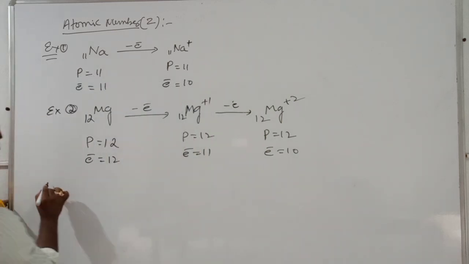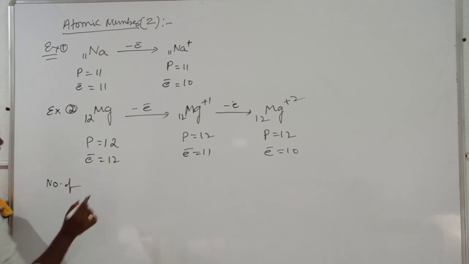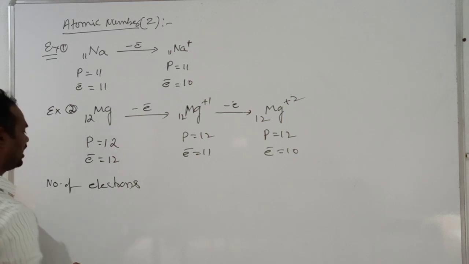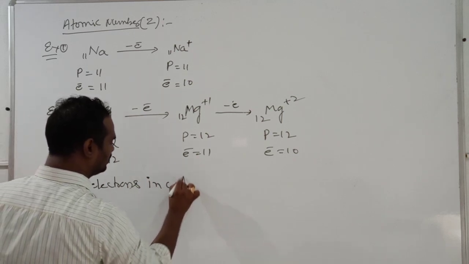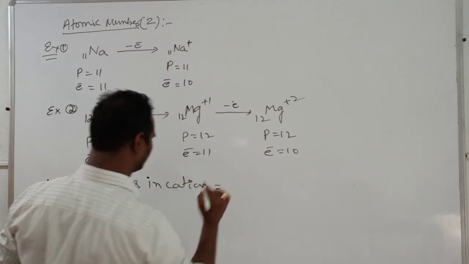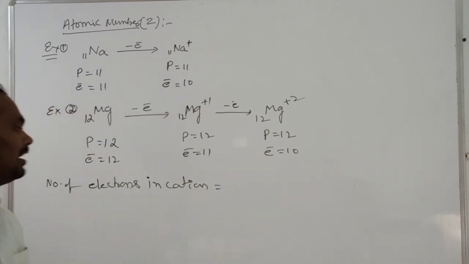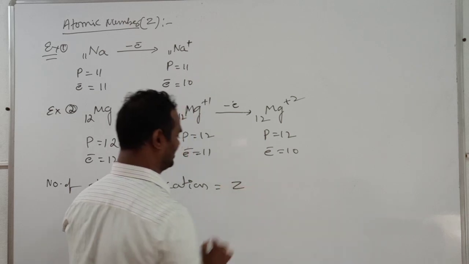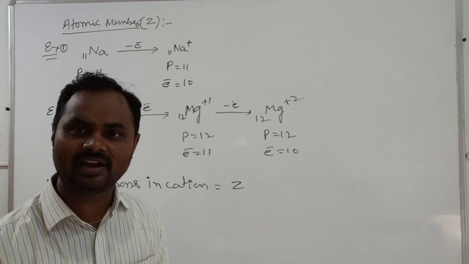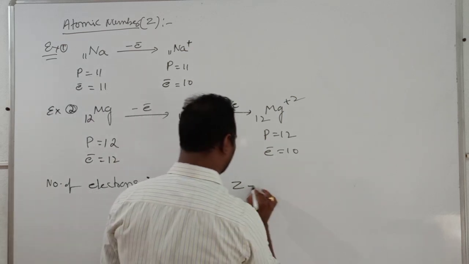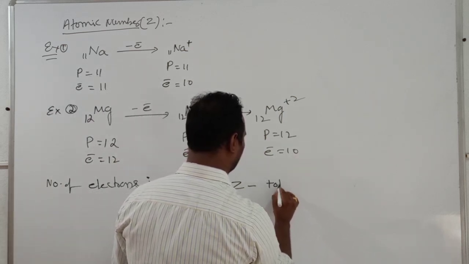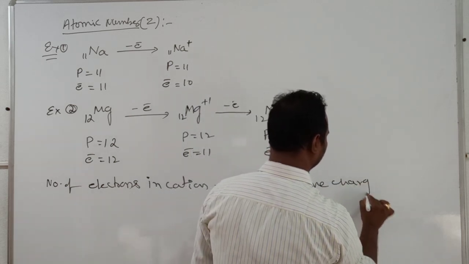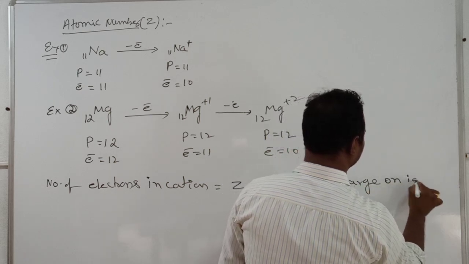Important: the number of electrons in a cation is equal to Z, which is nothing but the atomic number, minus the total positive charge on the ion.